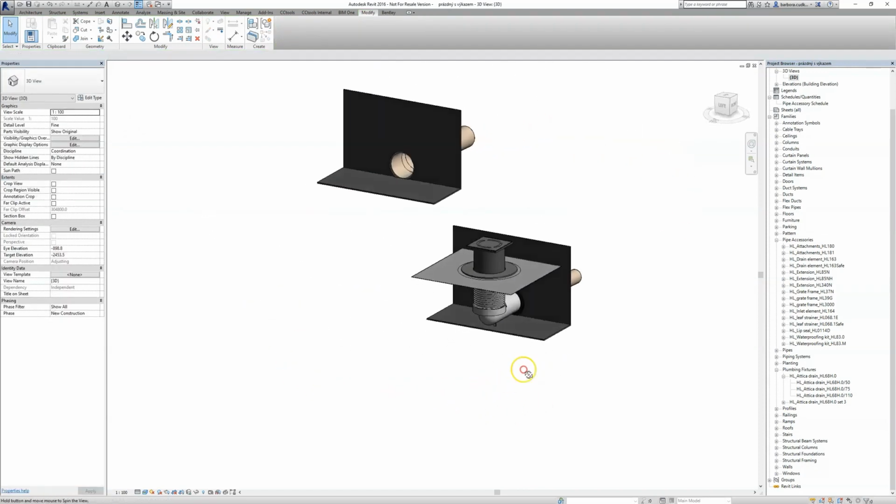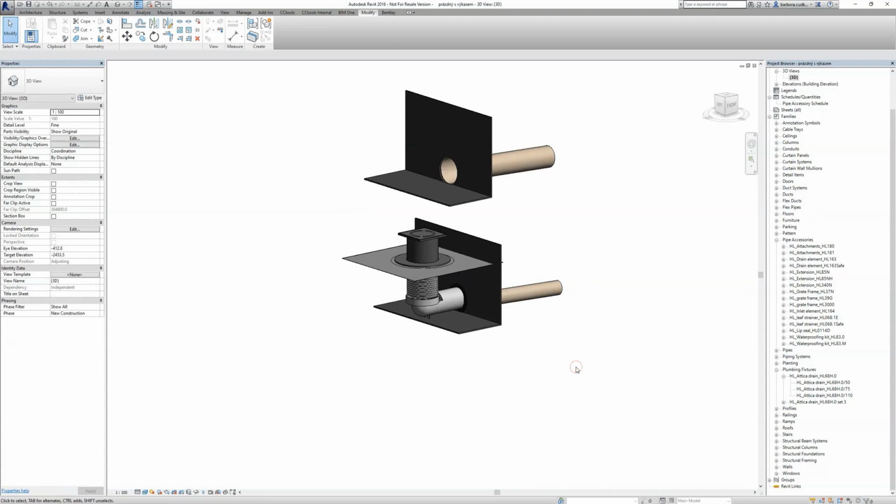I showed you how to assemble components contained in this family. This is one of the sets that you can use. Another possibility is how to assemble subcomponents from the family 68H.0, which are in other videos.